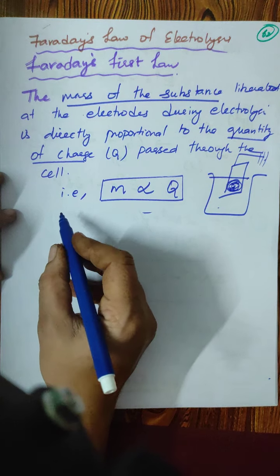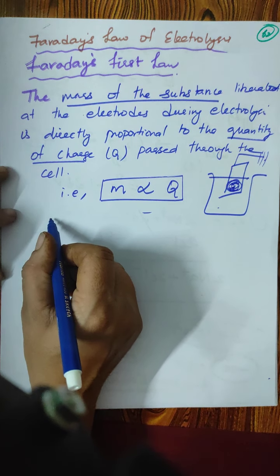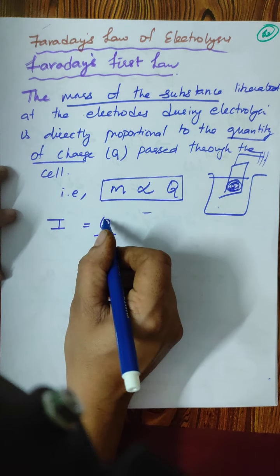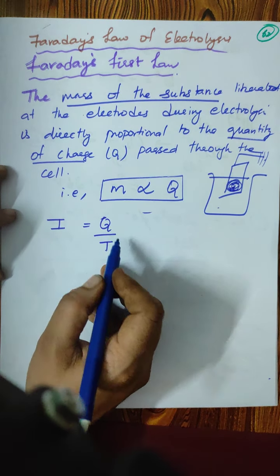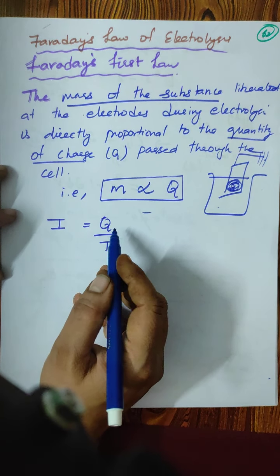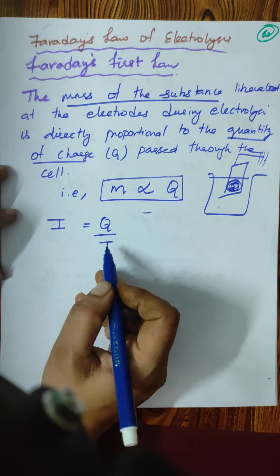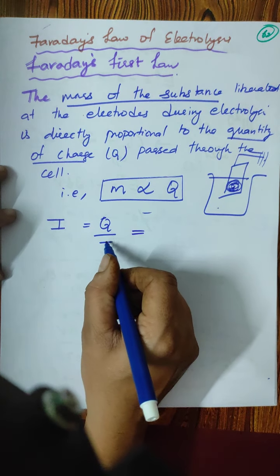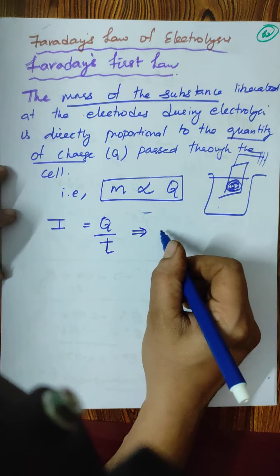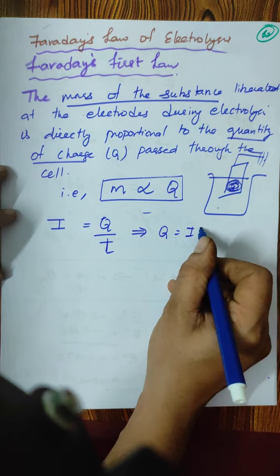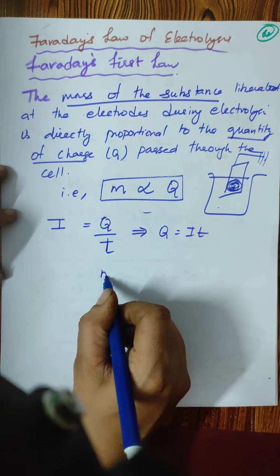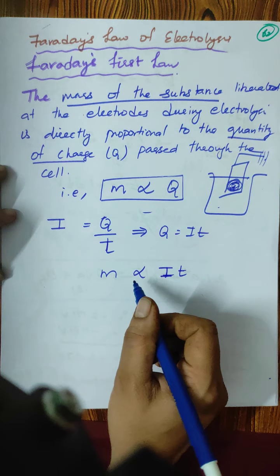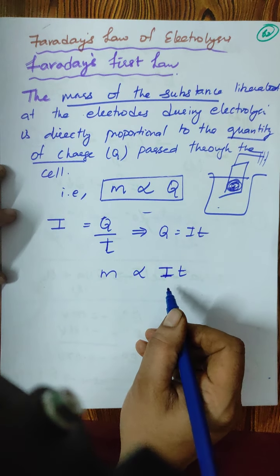We all very well know that charge is related to current. How is charge related to current? I is equal to Q by t. Current I is equal to charge by time t. So thereby Q is equal to I t. So can I write m is directly proportional to I t? Here t is time in seconds. So m is directly proportional to I t.